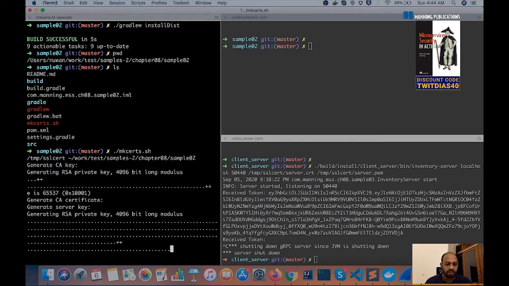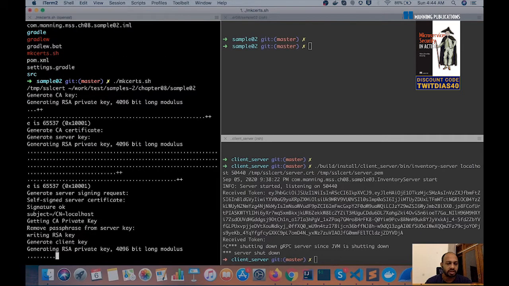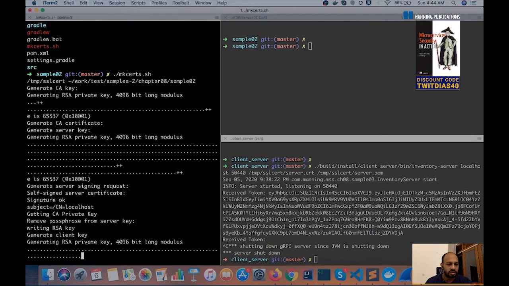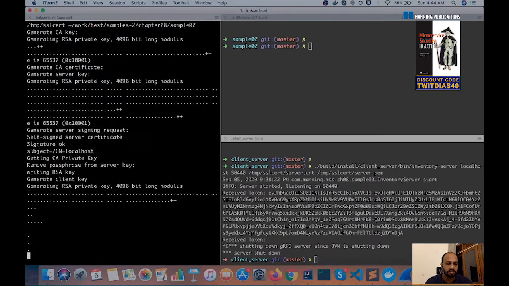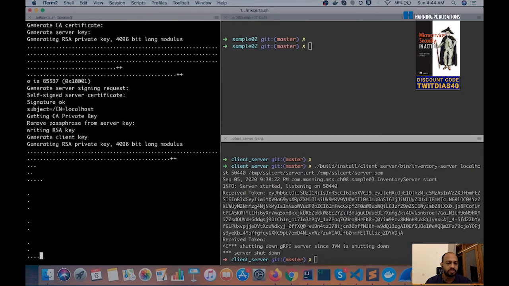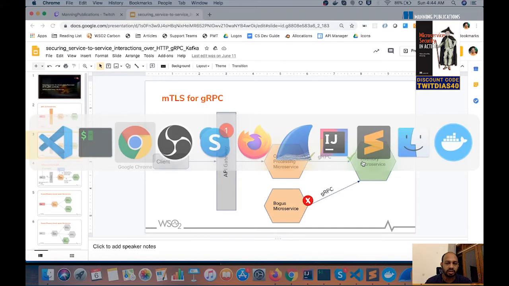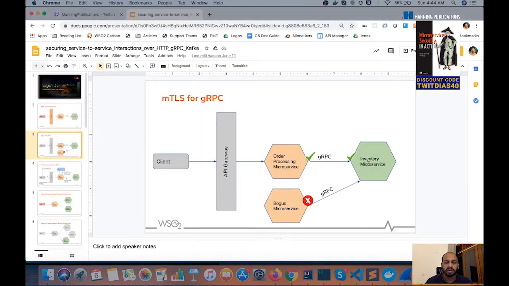As you are doing it, we can see the CA certificate has been created. So we are basically creating the certificates for this entity and this entity, and we are going to install them and try to get the communication working between the two.